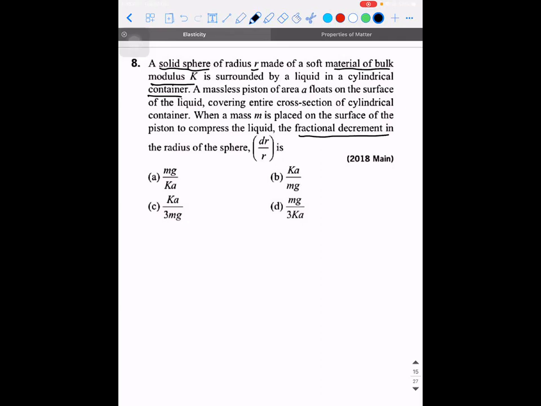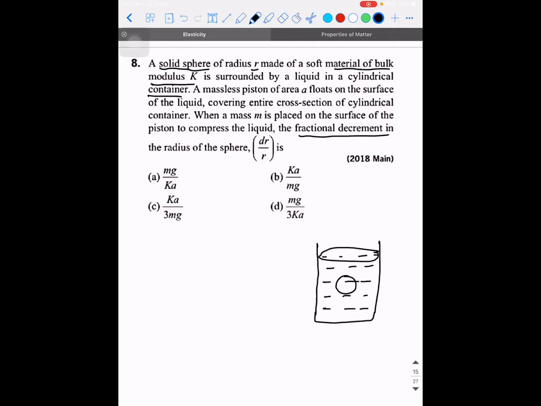Yes, sir. So let me show it diagrammatically. There is a cylindrical container inside which there is a liquid, and there is a solid sphere of radius small r kept inside. They have kept a piston on the surface in such a way that it is covering the complete cross-sectional area of the cylindrical container.